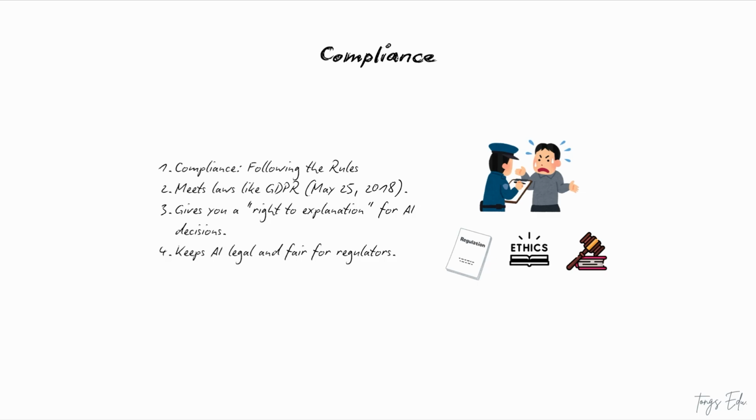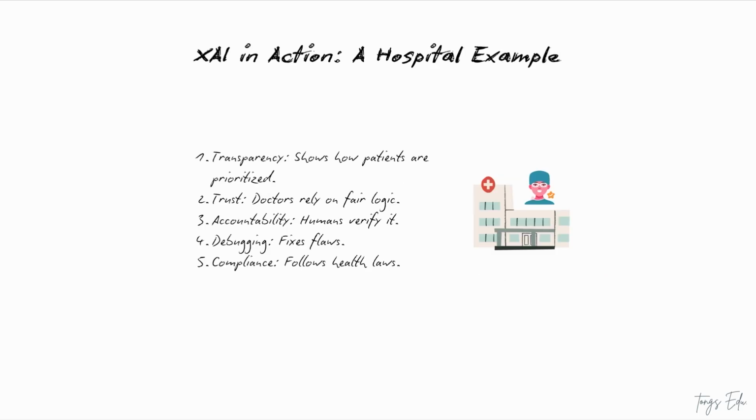Let's bring this home with a quick example. Imagine an AI in a hospital deciding who gets treatment first. Transparency shows doctors how it prioritizes patients. Trust convinces them it's not playing favorites. Accountability lets them double-check the call. Debugging fixes it if it's unfair. And compliance makes sure it follows health laws. That's XAI doing its thing. 5 objectives, 1 big impact.